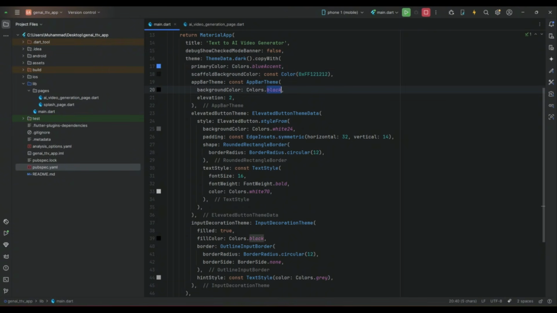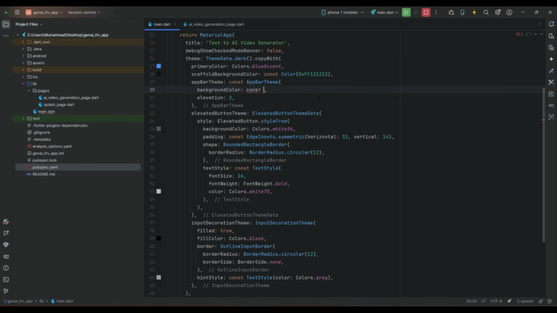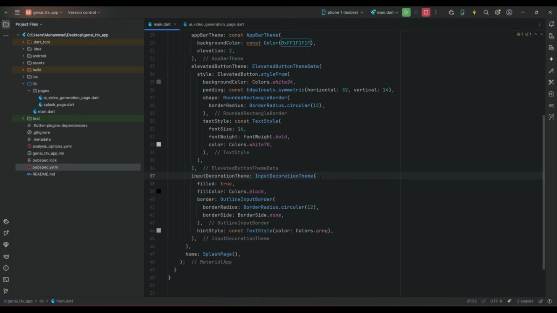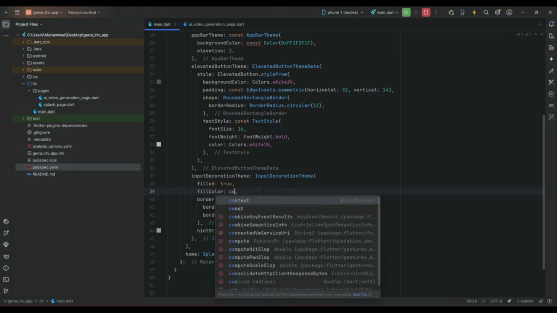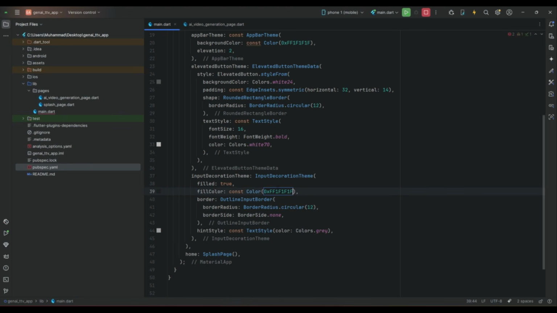And for the app bar theme, let's set also the color, which will be 0xFF1F1F1F, which is further light dark. Similarly, for the input decoration theme, for the fill color, we can use this one.